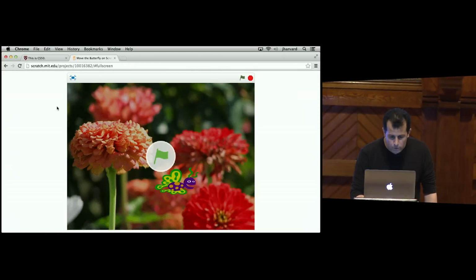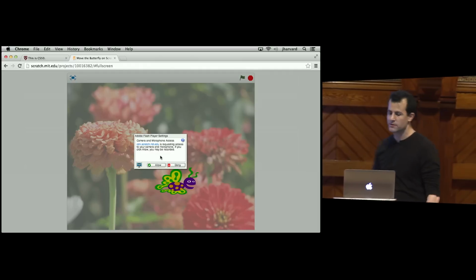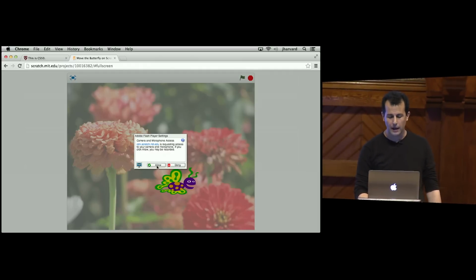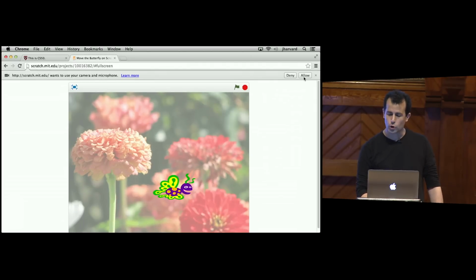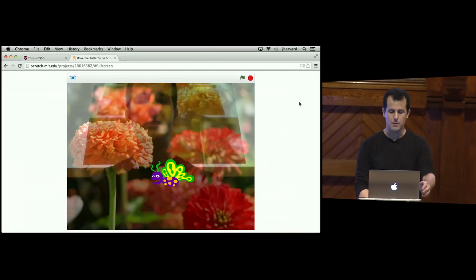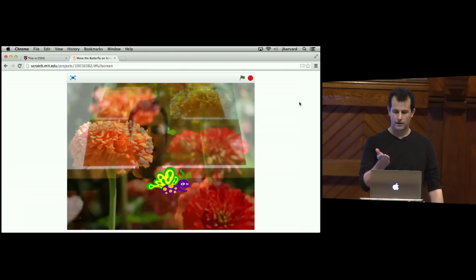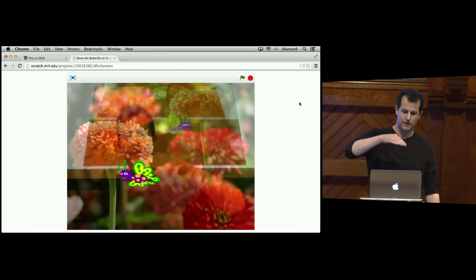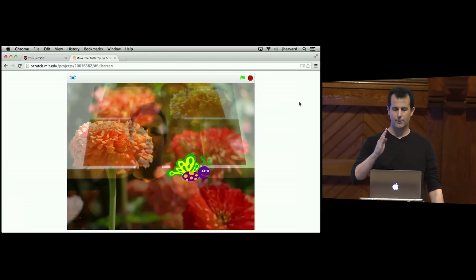So if I go ahead and full screen this here, click the green flag, notice that Flash's security message is saying, do you want to allow it to use my webcam? Normally, you should probably say deny, but in this case, we'll say allow. Then I'm going to tell Chrome to allow this as well. And now in just a moment, you see me. Yep, me. And if my hand goes up, I have to not move my head at the same time. There's also a reflection on the screen. Come on. There we go.